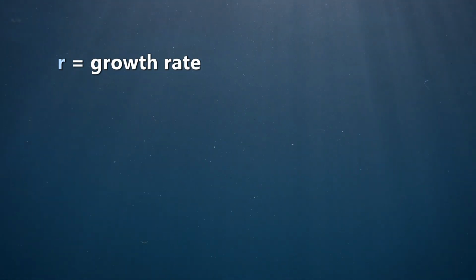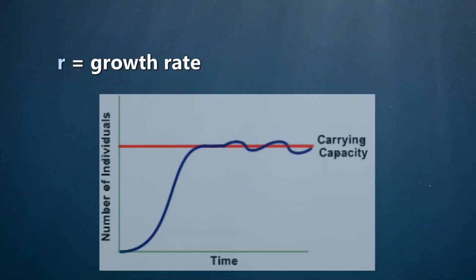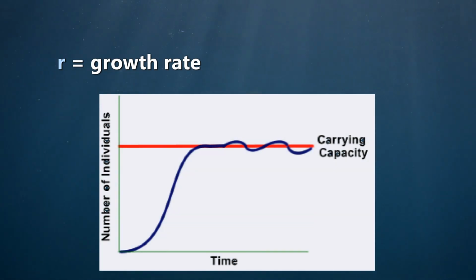Now let's talk about population ecology. We use the letter R to stand for growth rate. When a population has a positive R value, then you'll see a growth curve that looks a bit like this. On this graph, you'll see time on the x-axis and the number of individuals in a population on the y. Notice that there's a really quick increase in the population size right away. We call this exponential growth, and it's typically due to the fact that there's plenty of resources, food, shelter, maybe even lack of predators.